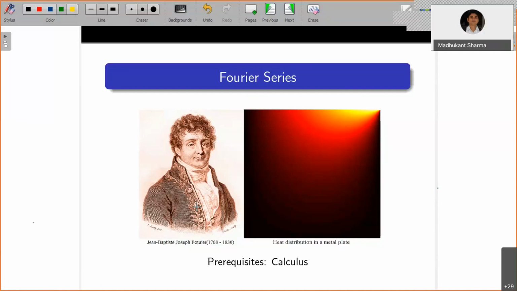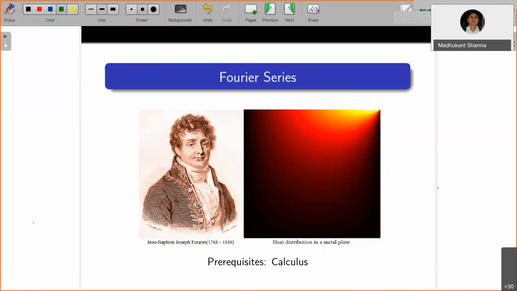So the idea here is to approximate a periodic function by a sum of very simple periodic functions. I will be giving you very general functions, for example, f(x) = x on the interval minus pi to pi, and then you just assume that it is periodic.